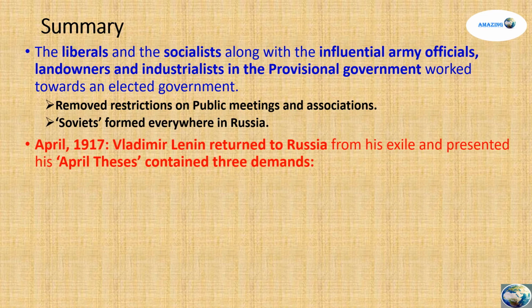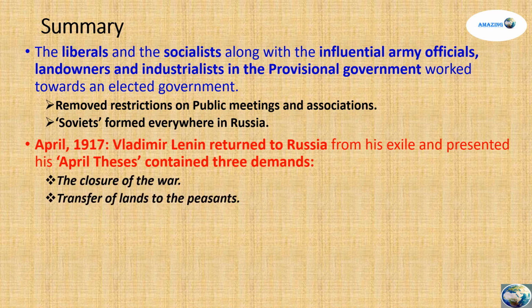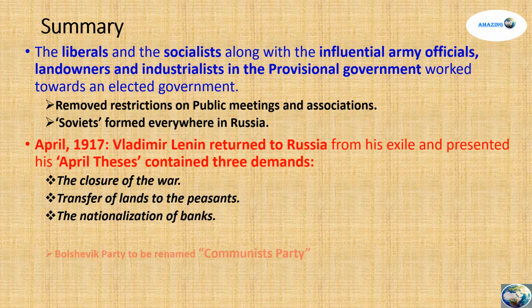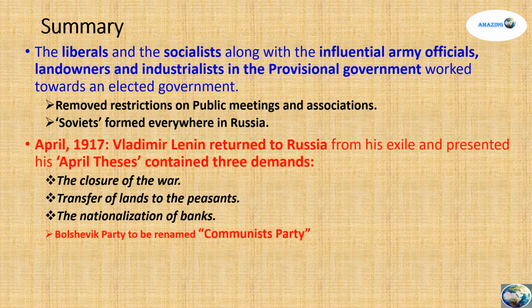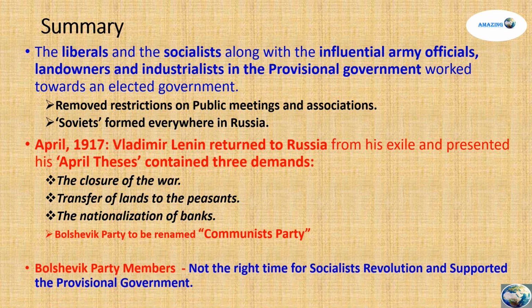In April 1917, Vladimir Lenin returned to Russia from his exile and presented the April Thesis that contained three demands: the closure of war, the transfer of land to peasants, and the nationalization of banks. He also asked for the Bolshevik Party to be renamed the Communist Party.